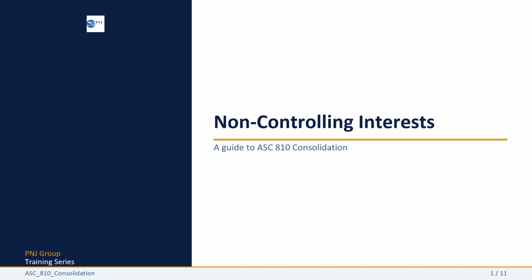Welcome to Section 4. Non-controlling interests are one of the most frequently mishandled areas in consolidated financial statements, even by experienced teams. The rules under ASC 810 changed significantly from the old minority interest guidance, and several common mistakes persist. In this section, we will cover where NCI sits on the financial statements, how income and losses are allocated, what happens when the parent sells some shares without losing control, and the one NCI rule that surprises almost everyone.